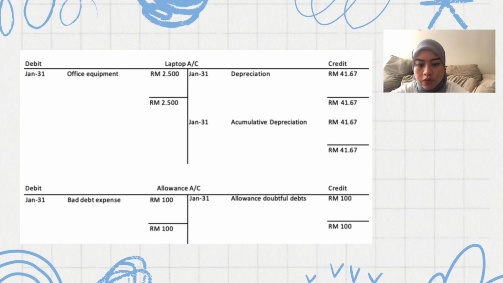For the last one, we have the allowance account. On the debit side, January 31st, bad debt expenses is RM 100, and on the credit side, allowance for doubtful debt also RM 100.